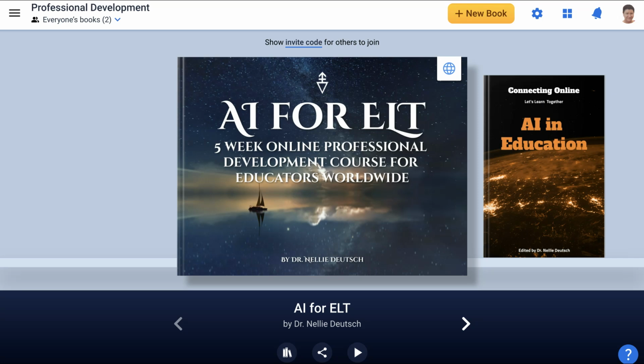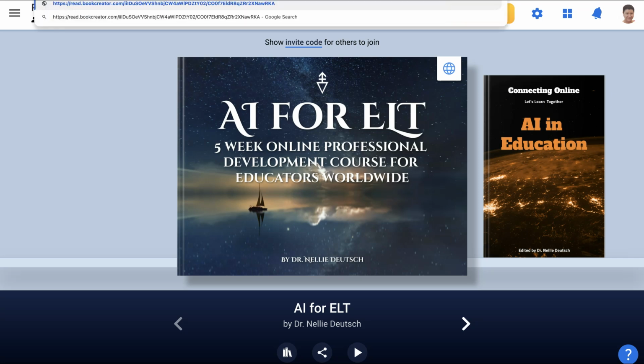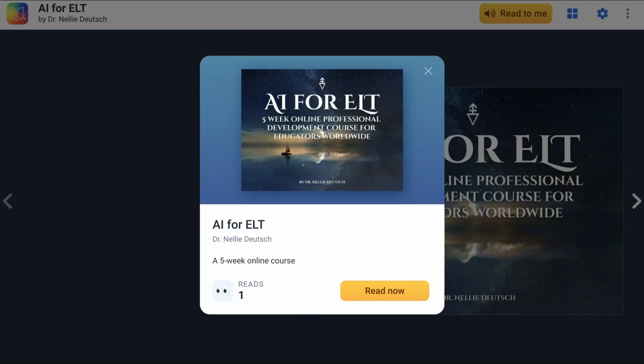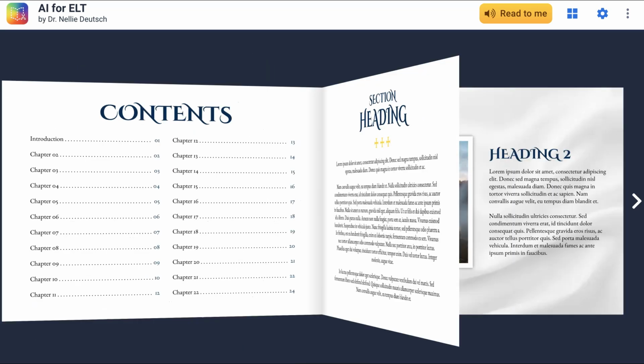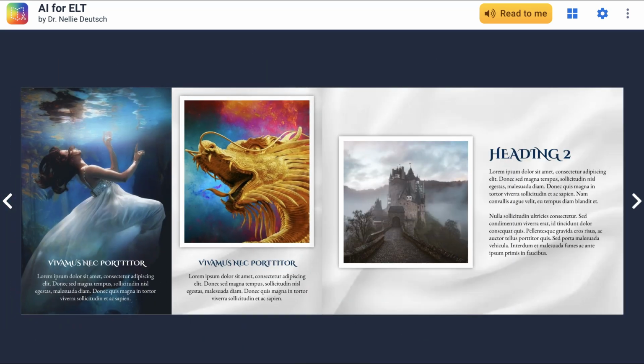We're going to go to another browser window, and we're going to paste the link in the browser window, whatever you're using. There, I've pasted the link. And now we have this. Next, we're going to go to the top right over there, the 3 dots. Okay, this is our book. We can read it now and so on. We can go through the pages. Okay, it's lovely. But we're going to still go to the 3 dots so that we can get the embed code.